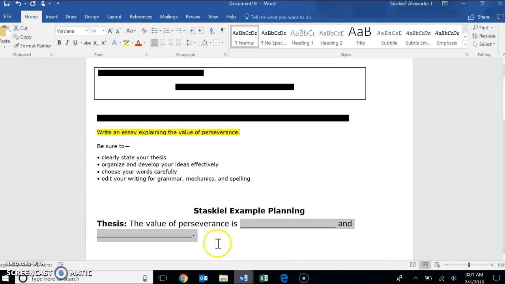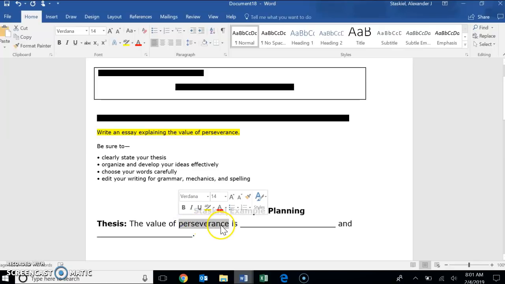Now, in order to come up with our two reasons, it's pretty simple. One, you have to know what this word means, what perseverance means. If you do not know what it means, you can look it up. But perseverance essentially means getting through, or rather when you're failing at something that you want to achieve, you don't give up. Perseverance is another way to say not giving up.